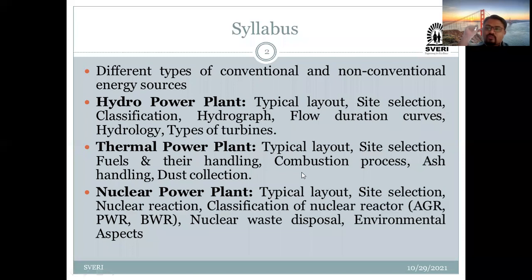Then the very famous topic nowadays is nuclear waste disposal and its environmental aspects. Whenever we consider any power plant, obviously waste is there. That's why in the thermal power plant they have given ash and dust collection, and how we do it we are going to see.